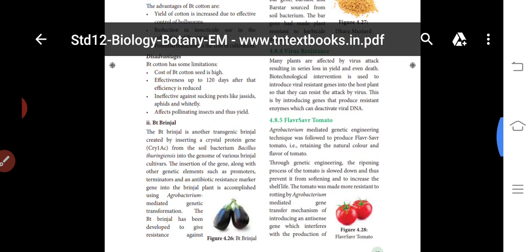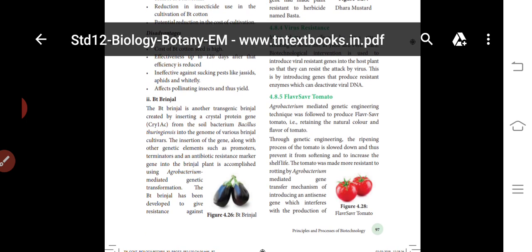Next one is the Flavr Savr tomato. Do you know that tomato is a favorite fruit and vegetable? The Agrobacterium mediated genetic engineering technique was followed to produce the Flavr Savr tomato, which retains the natural color and flavor of tomato.